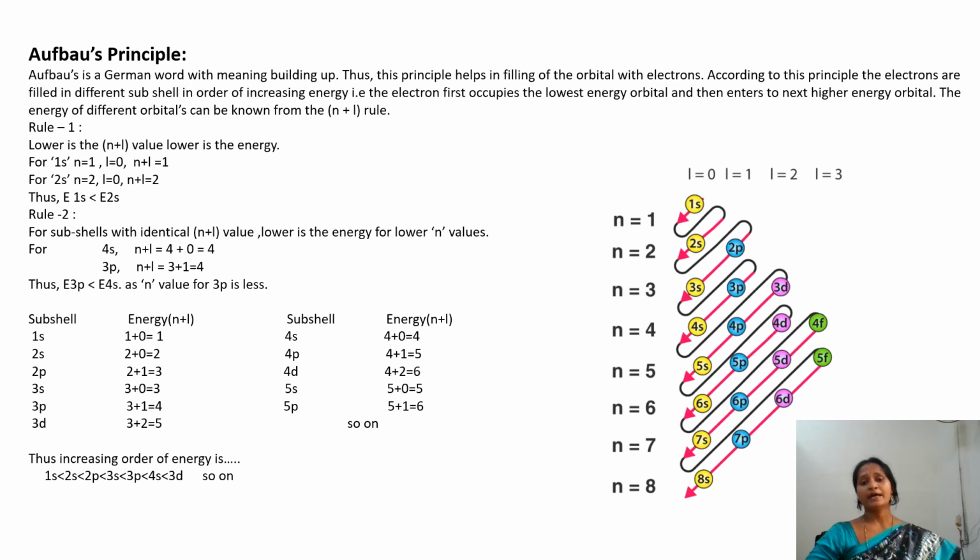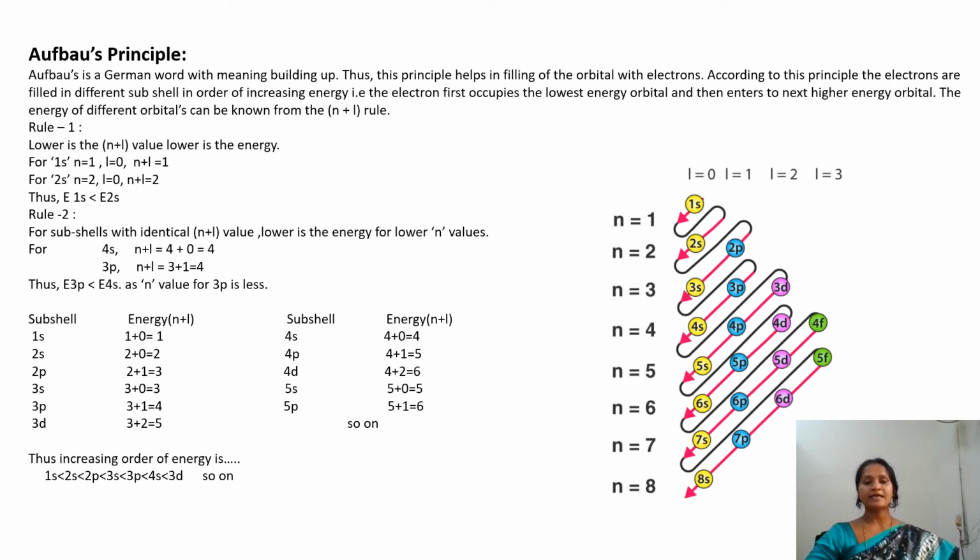So how are the electrons filled in different subcells? First the electron is filled in 1s, then moves to 2s, then to 2p, then to 3s, then 3p, then 4s, then 3d. And the maximum electron capacity for the S subcell is 2. The maximum electron capacity for the P subcell is 6. And the maximum electron capacity for the D subcell is 10.